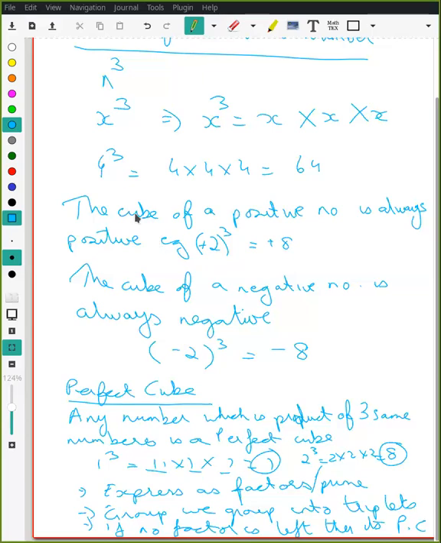In squares, the product of two identical numbers gives you a perfect square. In this case, a perfect cube will be a product of three identical numbers. In a perfect square, we had to group the prime factors into pairs of two. Whereas a number is a perfect cube if its prime factors can be grouped into triplets, and no other factor remains outside. Can I erase this? Anyone still copying? It's pretty basic stuff.